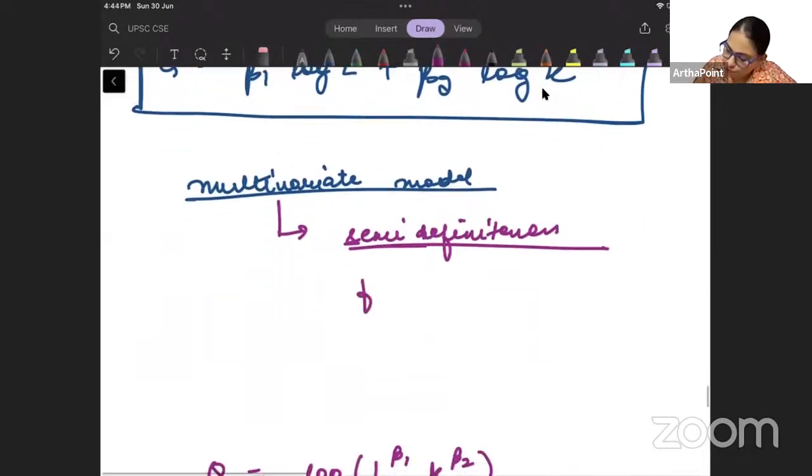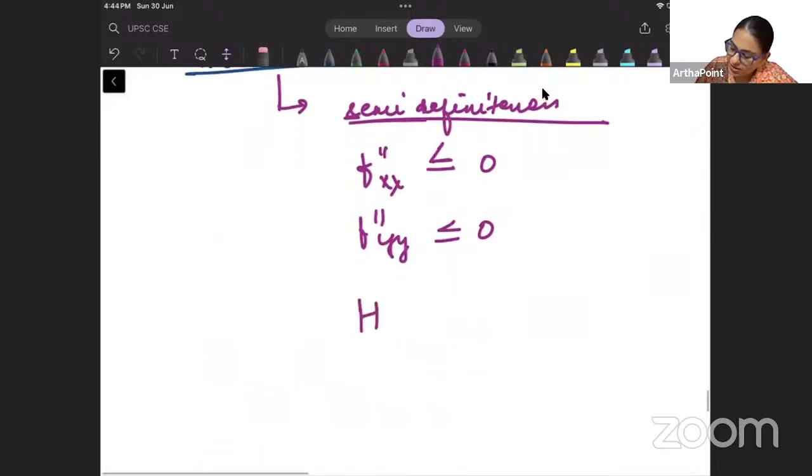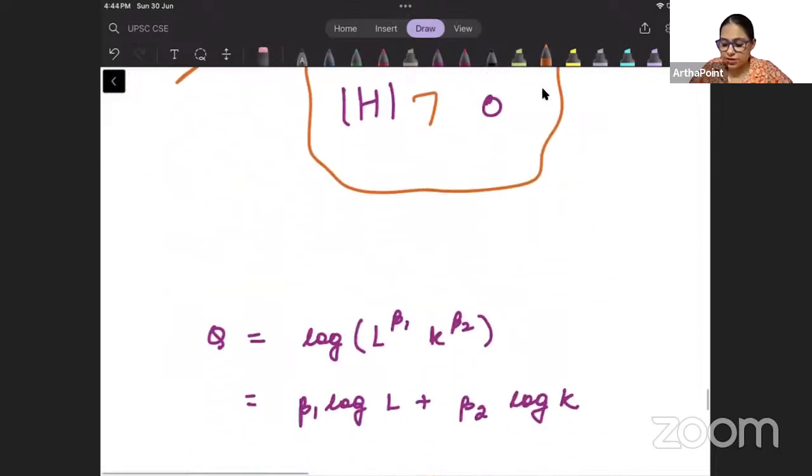So I need to prove f double dash xx is less than equal to 0, f double dash yy less than equal to 0, and the Hessian matrix determinant greater than 0. So I need to go ahead and prove these three things for me to prove that this is concave. Right? This is exactly what I have done here.